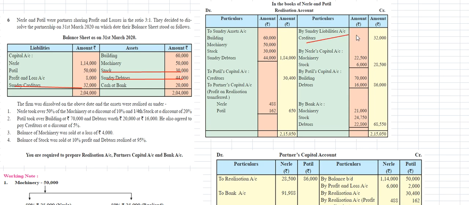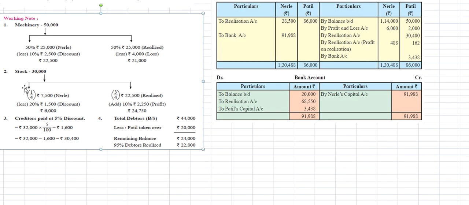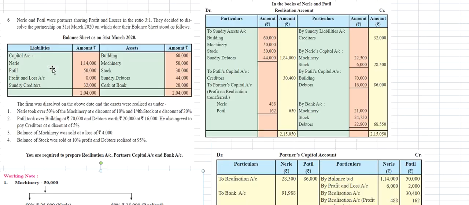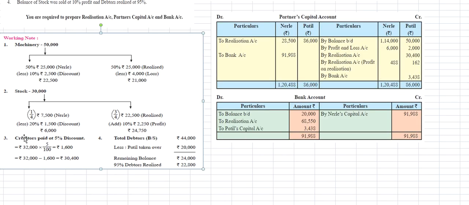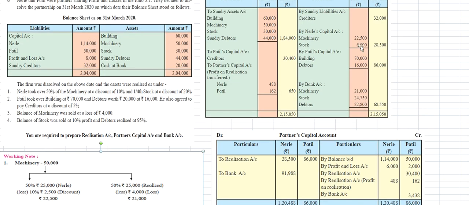By Nele's capital account, the machinery amount is 22,500 rupees, and the stock amount is 6,000 rupees, as we calculated on the 20% discount. So the total amount of Nele's capital account is 28,500 rupees.